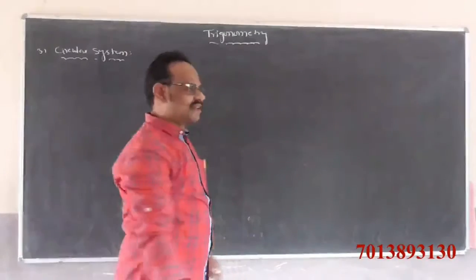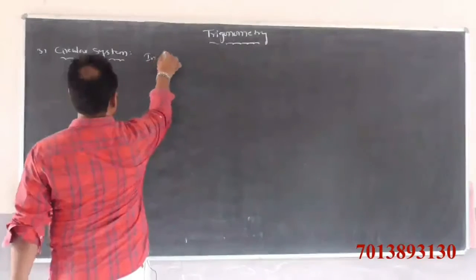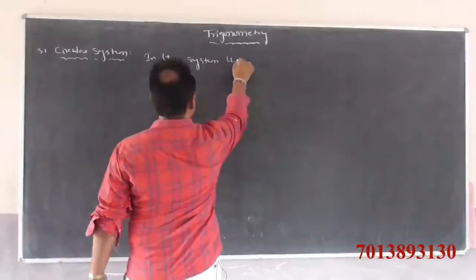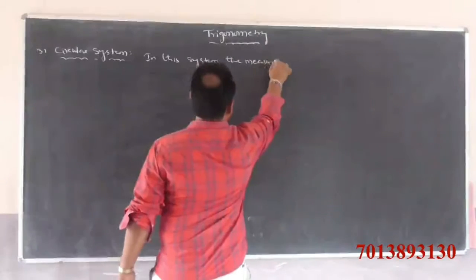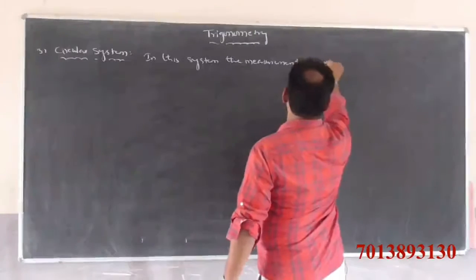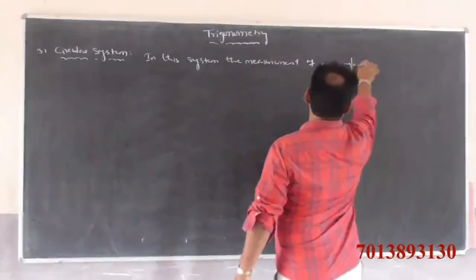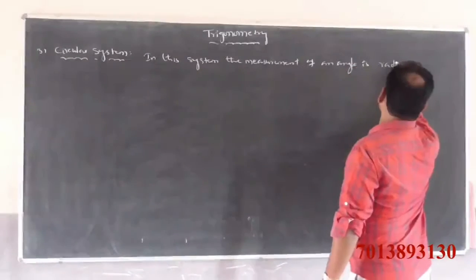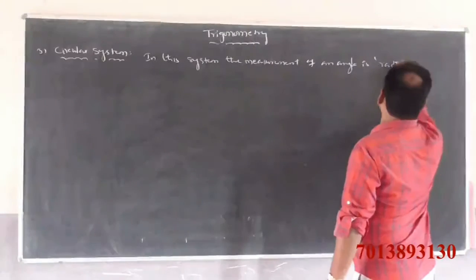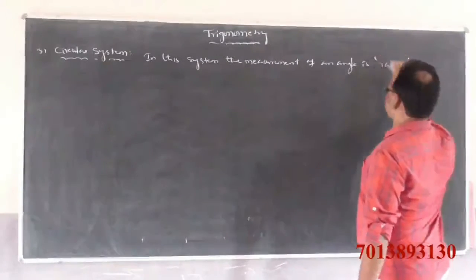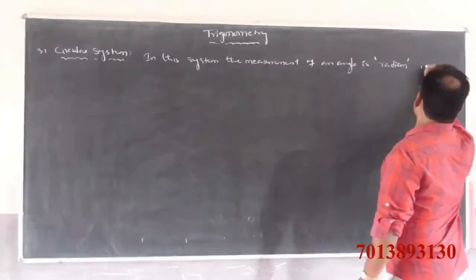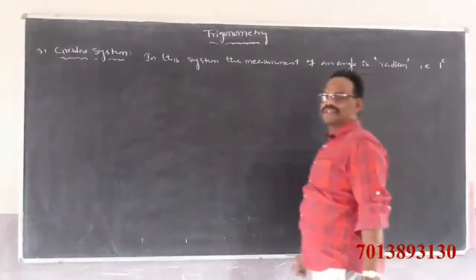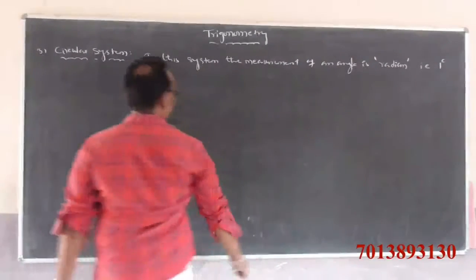In this system, the measurement of angle is nothing but the radian. It is denoted by 1 power c. Radian means 1 power c.